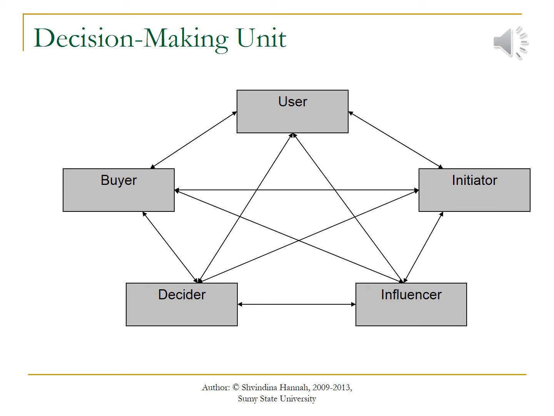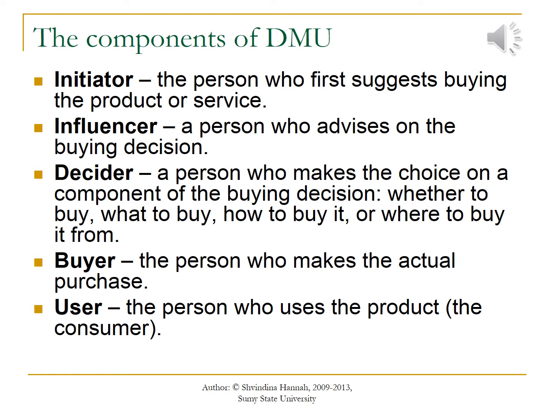In this slide, you may see the interactions between main role players of the decision-making unit. They are initiator, influencer, decider, buyer, and user. In simple, routine buying situations, it is usually easy to identify the buyer, but in more complex buying, there is often no single customer, rather there is a decision-making unit. When a firm buys computers or a household purchases a car, many people may be involved. Five buying roles can be distinguished, as shown in the slide.